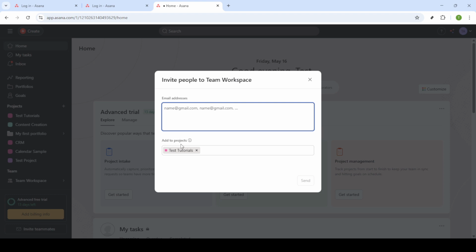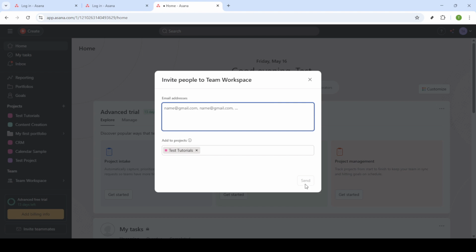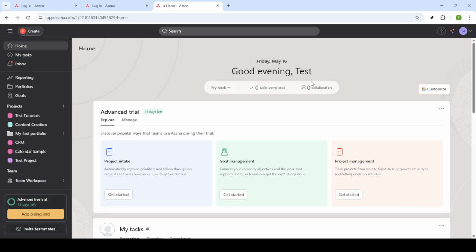After entering the email address, Asana will ask you to select a project to which you want to add this team member. Choose the relevant project from your list, and upon confirmation, click on the Send button. This action invites your new team member and assigns them to the chosen project. They will receive an invitation via email, which they will need to accept.